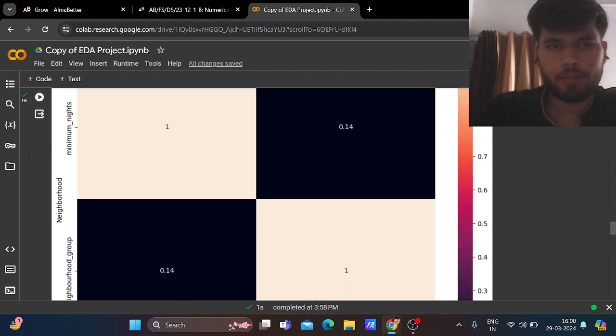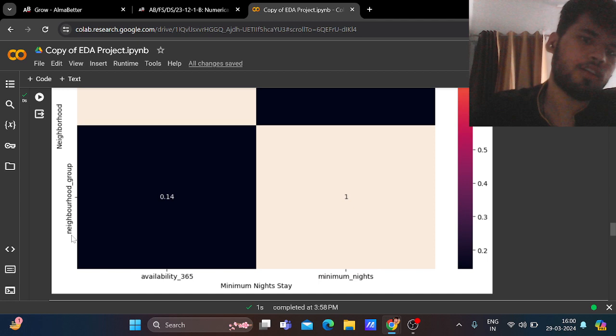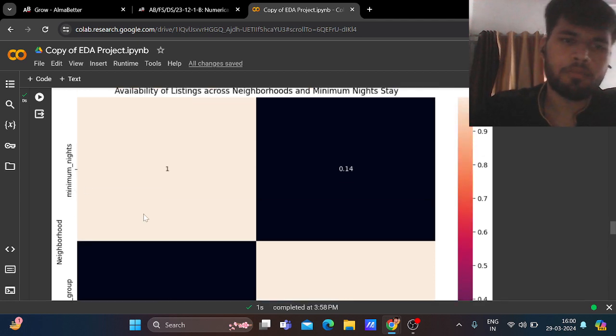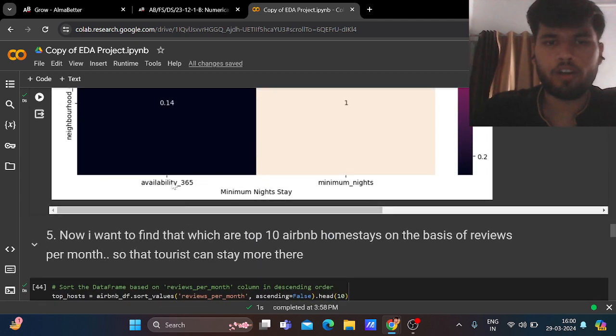So basically, this is the heat map where on the x-axis there is the neighborhood group, minimum nights on the y-axis basically, and on the x-axis the availability feature, minimum nights.